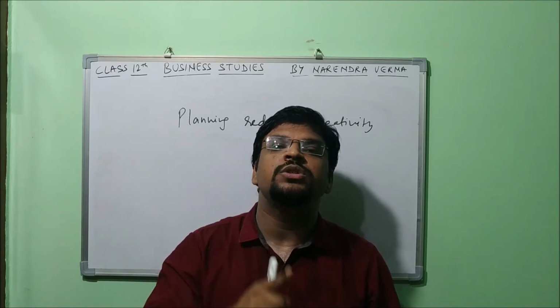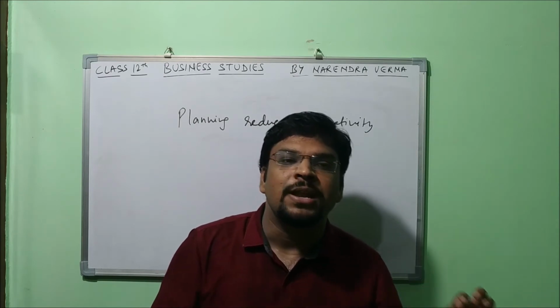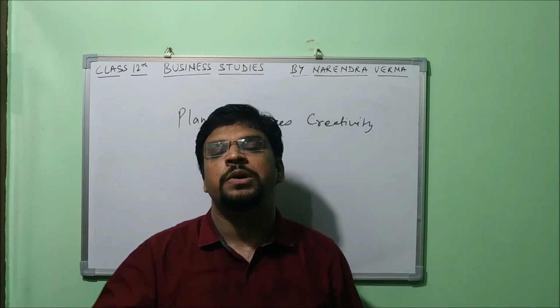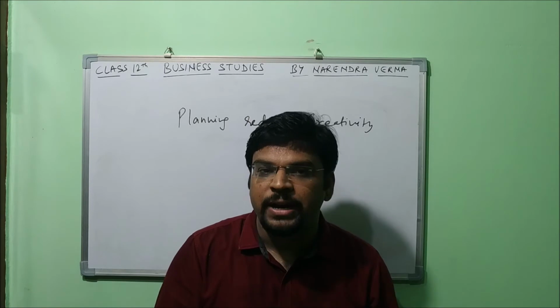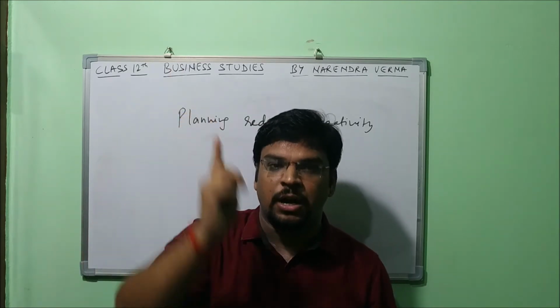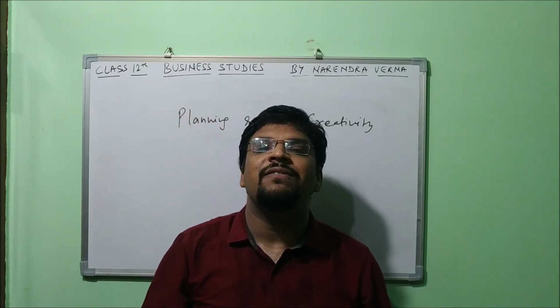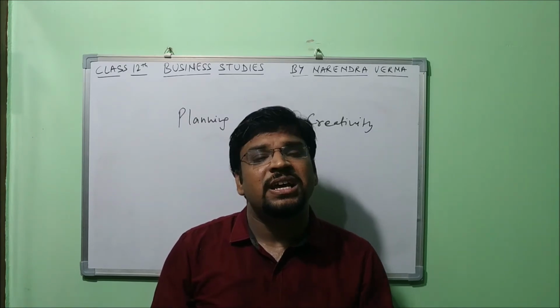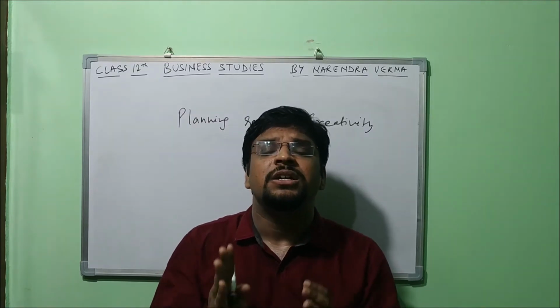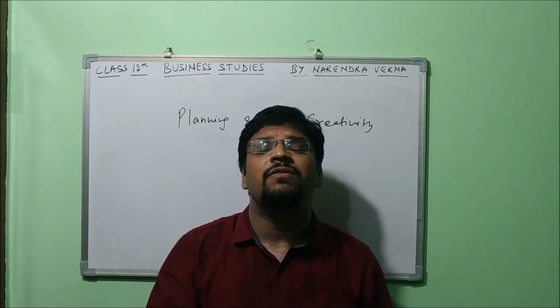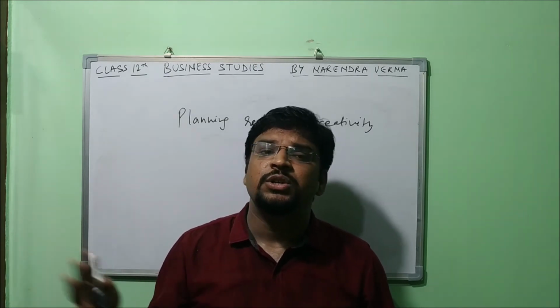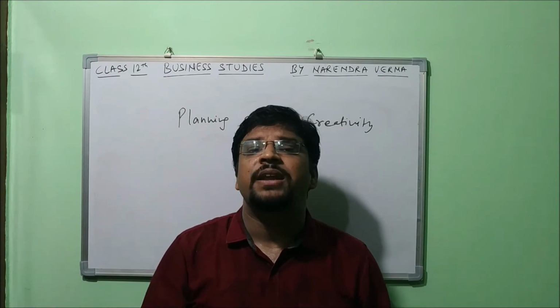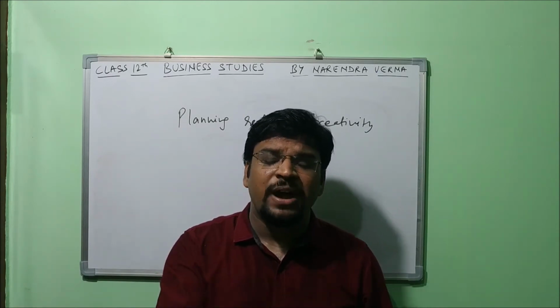So planning reduces the creativity of the middle level managers as well as the supervisory level managers, not the top level managers. Understood? Because middle level and supervisory level managers are rarely consulted while drafting the plans. When the top level managers are drafting the plans, they do not have discussion with these managers. That is why it happens.